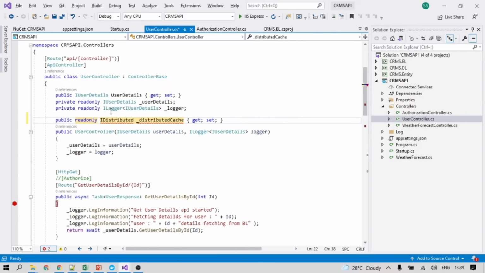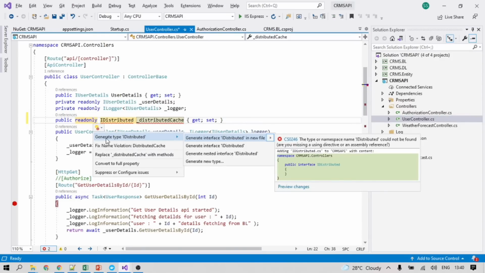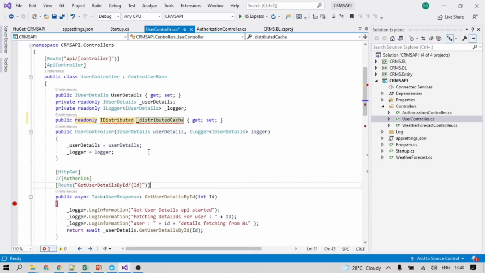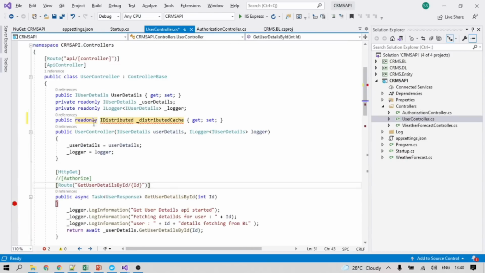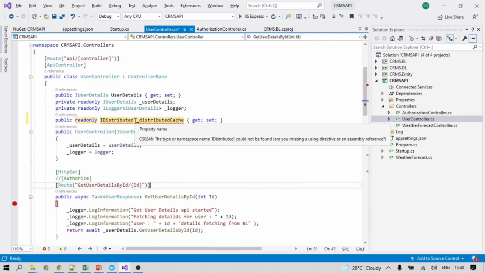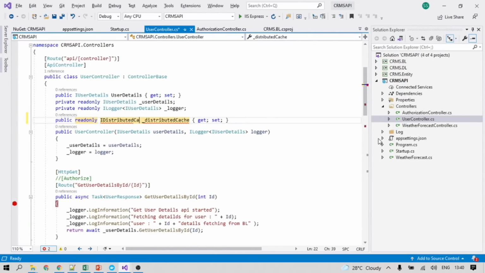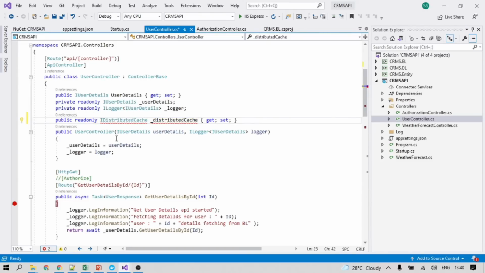Okay, we need to implement some reference, which is Microsoft.Extensions.Caching.Distributed. Once IDistributedCache is there, it will be read automatically from this method.